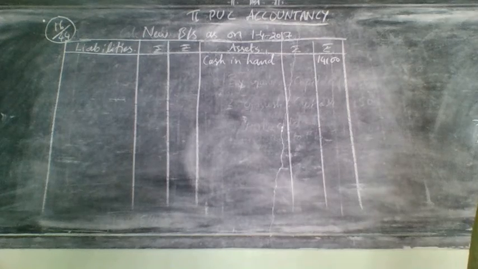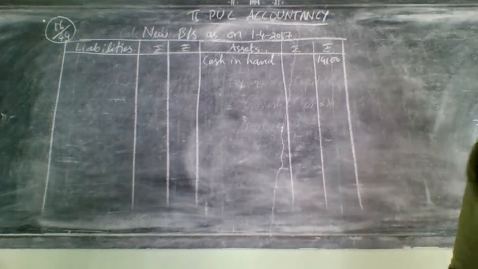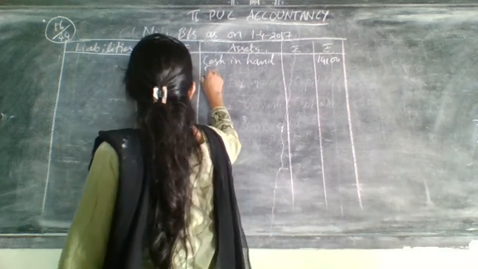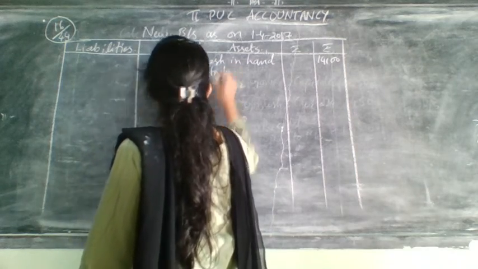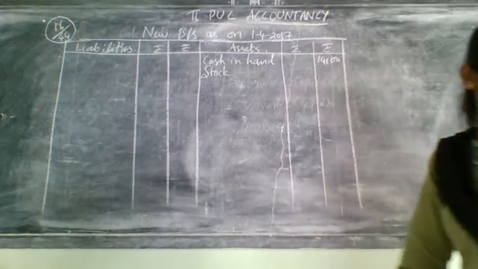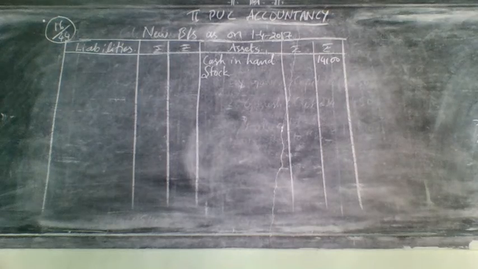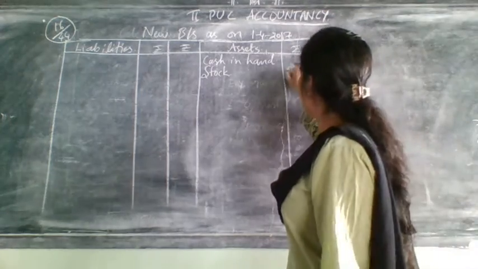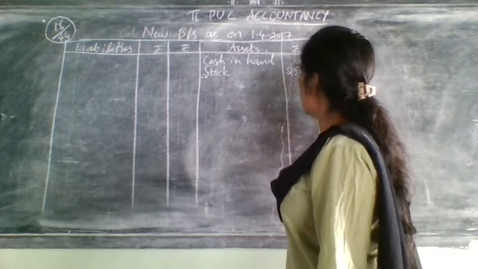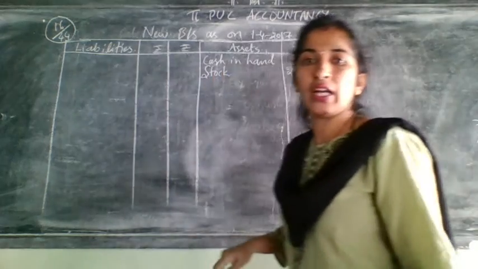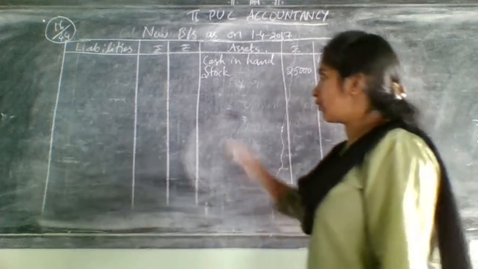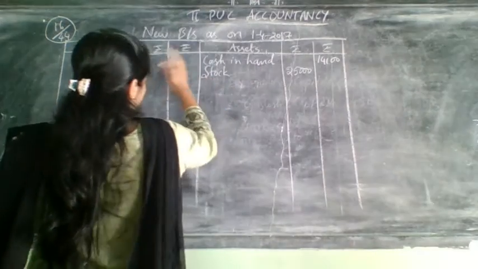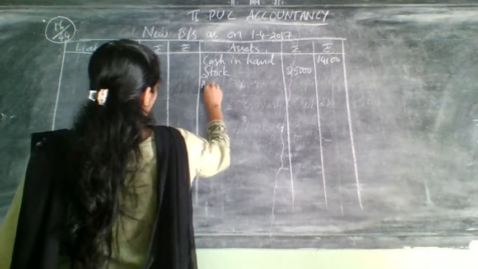After cash in hand, next go for which one? Stock. I think stock is also having an adjustment. Check in the revaluation account. If there is any adjustment related to stock, write it there. So stock is how much? 25,000. They have given what? Appreciation. That we have taken on which side? Credit side of the revaluation account.